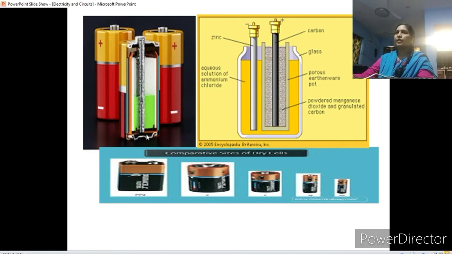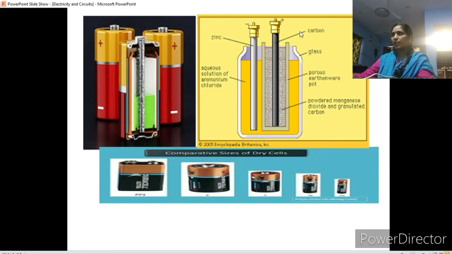This is the inside part of a cell. In the middle of the cell, you are able to see a rod-like structure, right? This black color rod-like structure, clearly you can see in this open diagram, is known as the carbon rod.